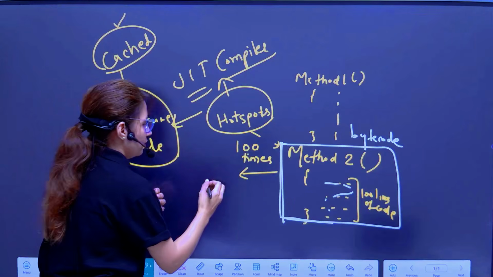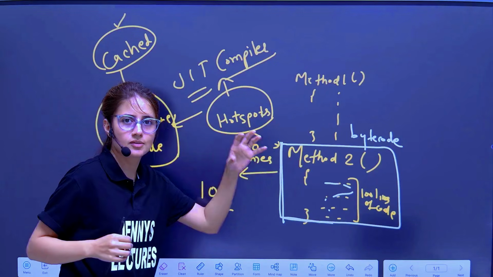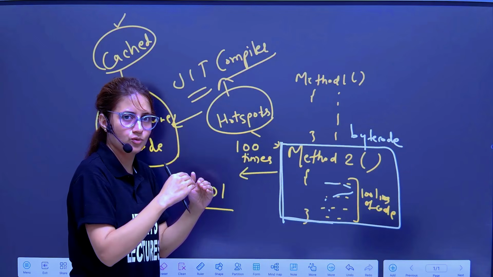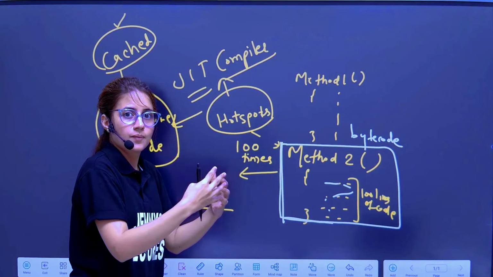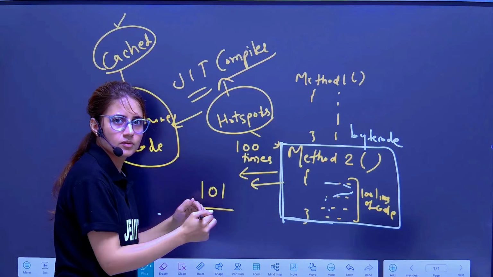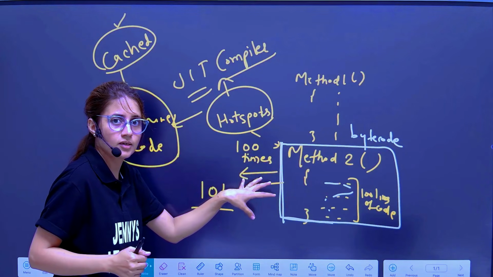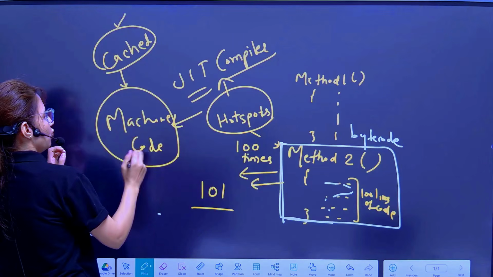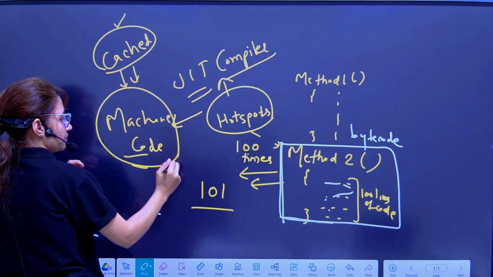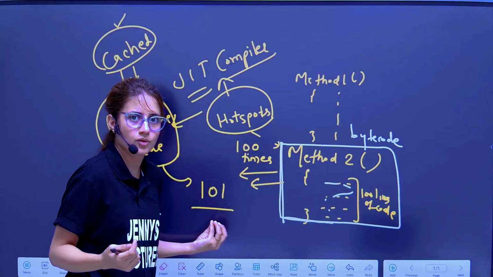Now next time, the 101st time when this bytecode hotspot would be executed, rather than interpreting this bytecode line by line and running it, this machine code would be called from the cache memory, and it will give you output directly. Machine code would be called.